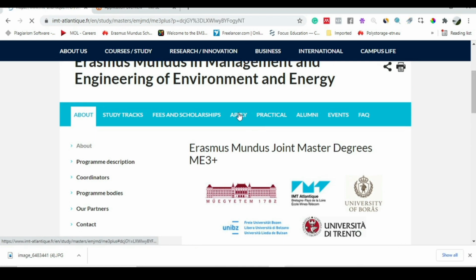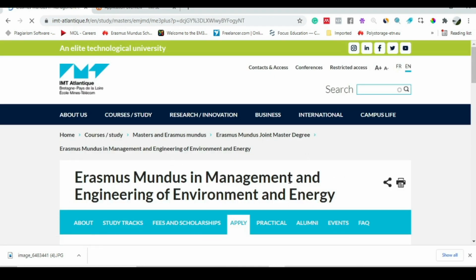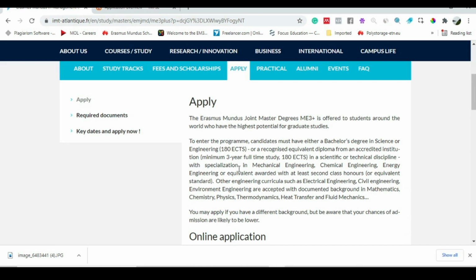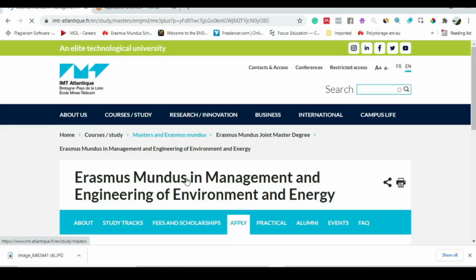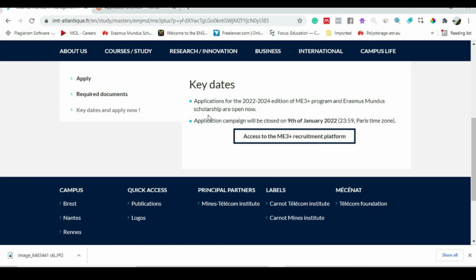After that, just go to the application section, how you can apply, and check the application requirements here. We can see that if you have a chemical engineering background, you are welcome for this program. And what are the required documents, they are here, and what are the key dates, and what is the deadline, for example, to apply for this scholarship. You can just click on it. So the applications are being accepted until 9th of January 2022.